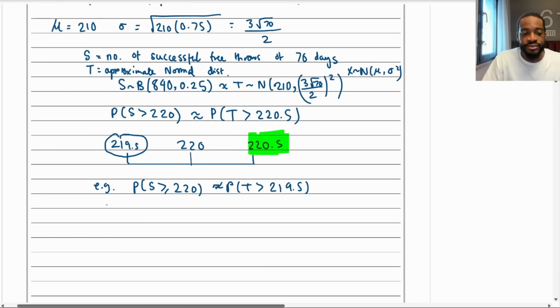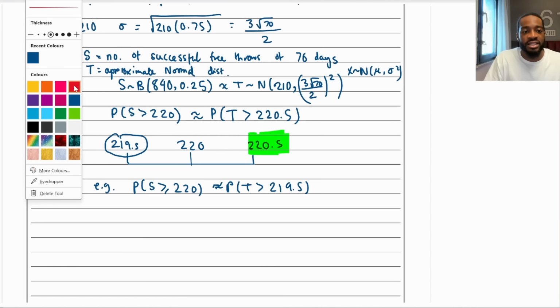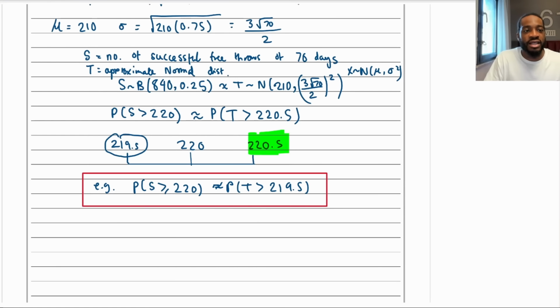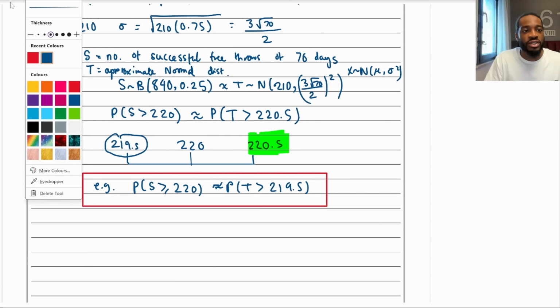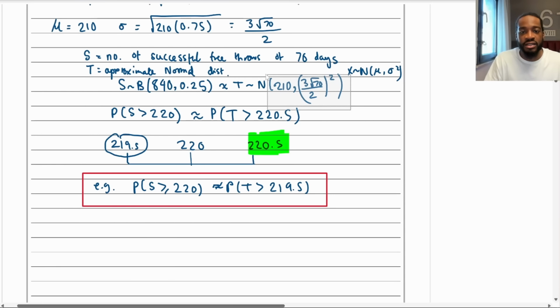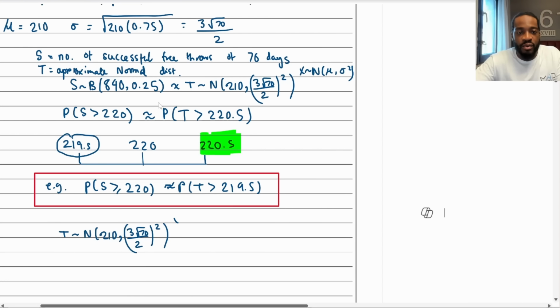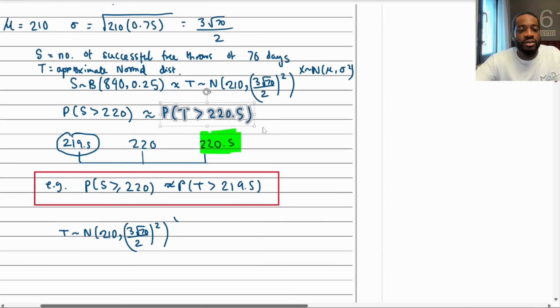So let me write this now. Let me put this in a box so it's clear. This is just an example. So now let's get the actual question, which is this. We need to work out what this is. So let me get what we need. I'm going to copy this, and copy that there. And then I need the actual probability that we're working out, because now it's just calculator work at this point.